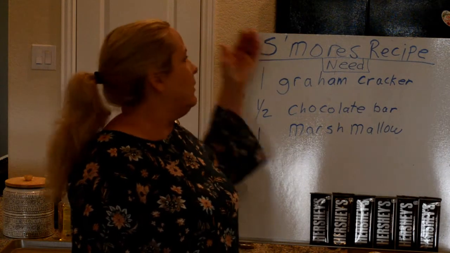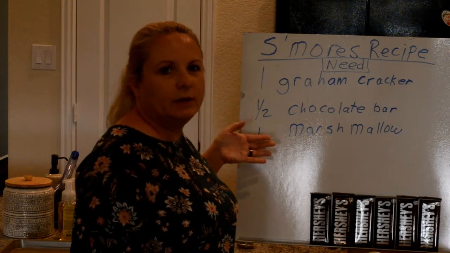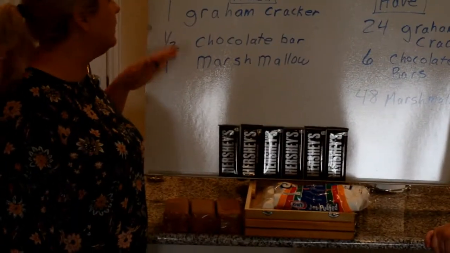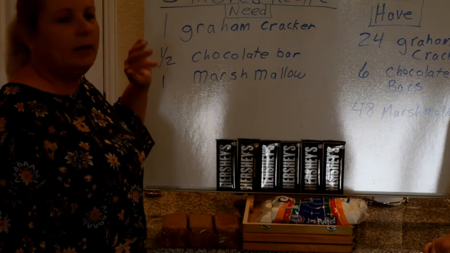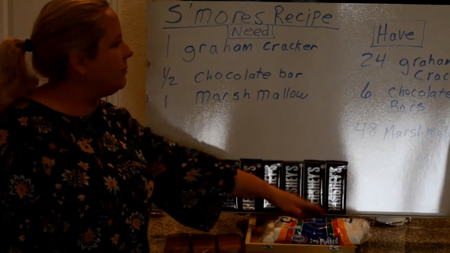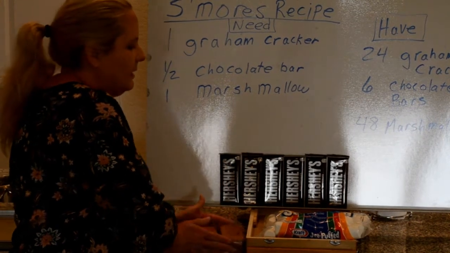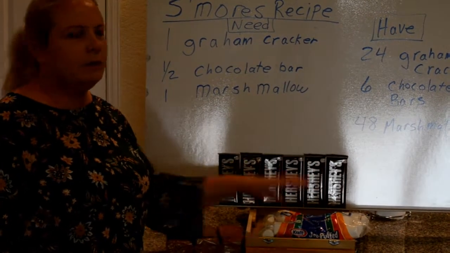Activity. Here we have a recipe for s'mores, and we have the ingredients laid out. We're going to start, and we're going to see how many we have of each one. We have 6 chocolate bars. I counted, we have 24 graham crackers, and I counted 48 marshmallows in the bag.